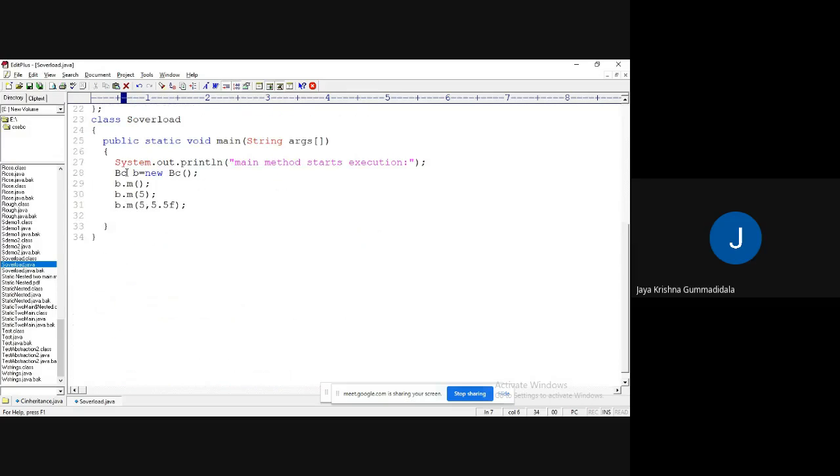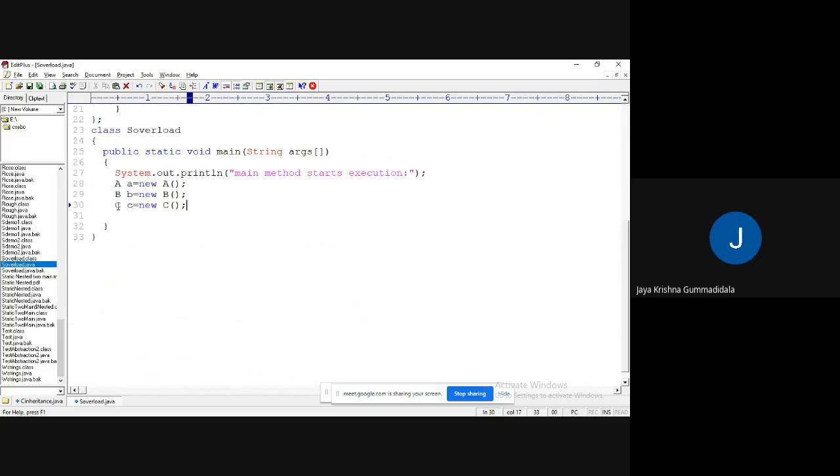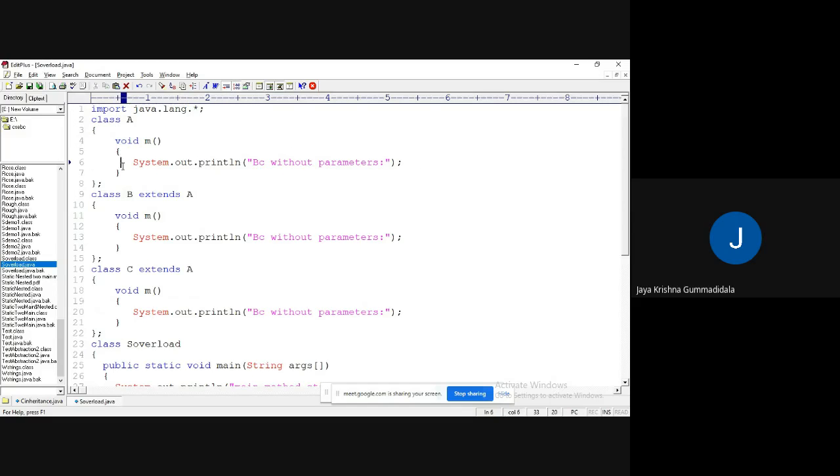Now I'm going to create an object for all the classes: first a equal to new A, then b equal to new B, c equal to new C. Now see, if I call normally a dot m, it is going to call this method. If I call b dot m, it is going to call this method. If I call c dot m, it is going to call this method.